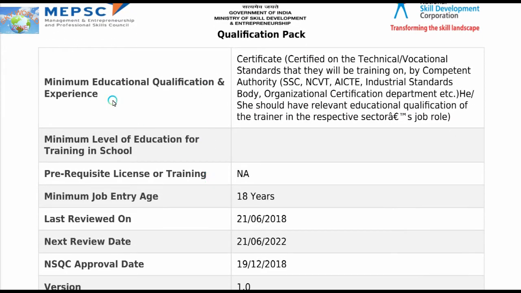Now the minimum education and qualification experience: certified on the technical or vocational standards that they will be training on, or by competent authority such as SSC, NCBT, AICT, Industrial Standards Body, Organizational Certification Department, etc. He or she should have relevant educational qualification of the trainer in the respective sector job role.